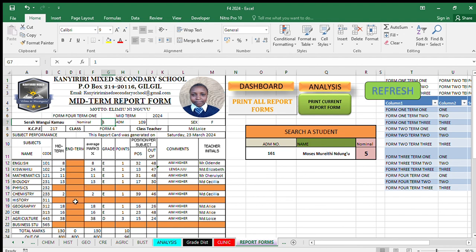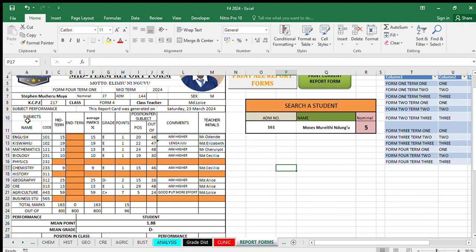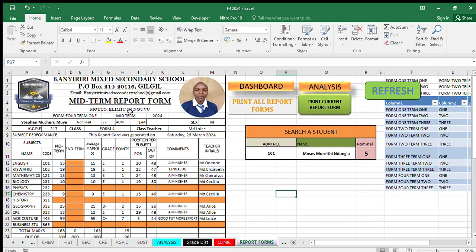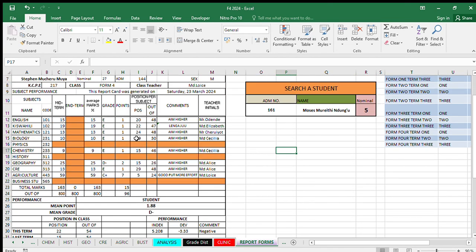Ukiweka for example number 29 number 27 na unafinya enter, kila kitu ina change, inatoa details zake zote. So hapa kuna format ni same tu, inatoa jina yake, details zake, marks yake na comments za walimu, and then the position per subject.